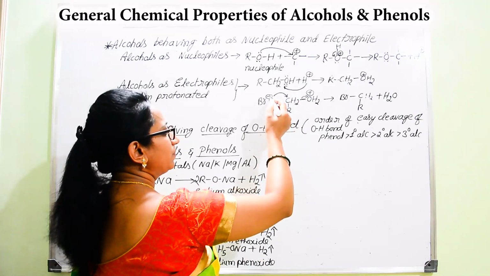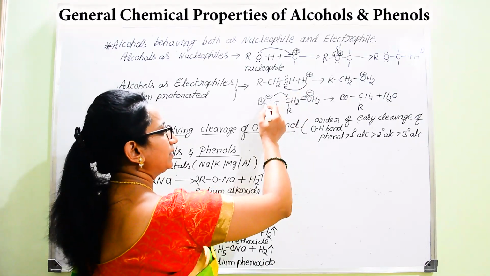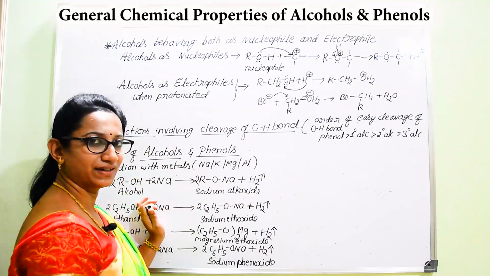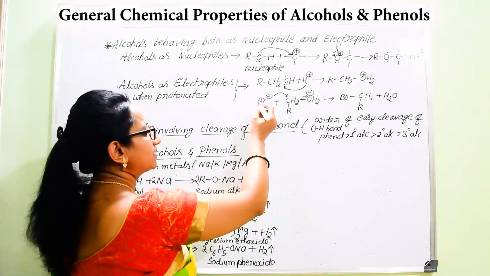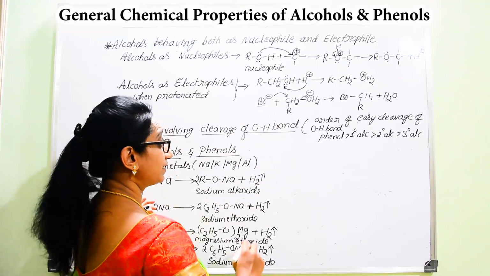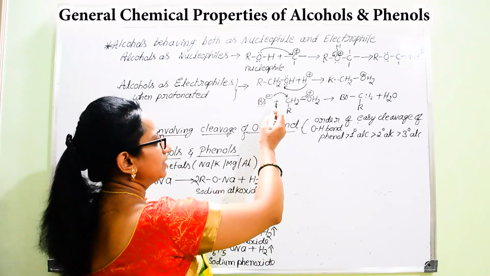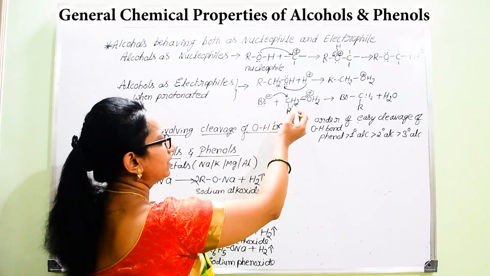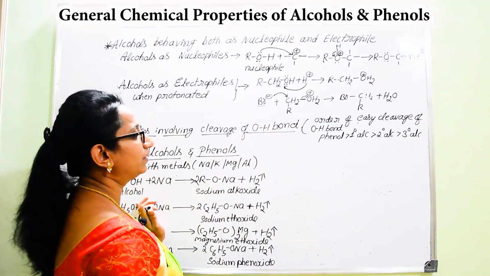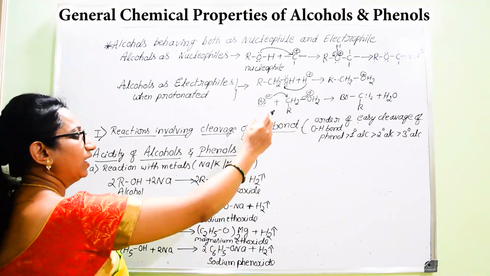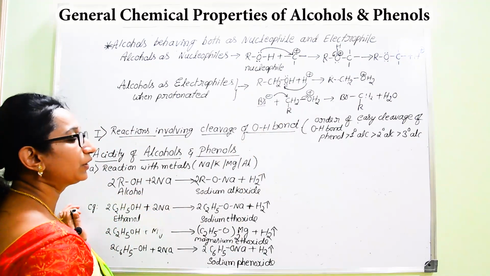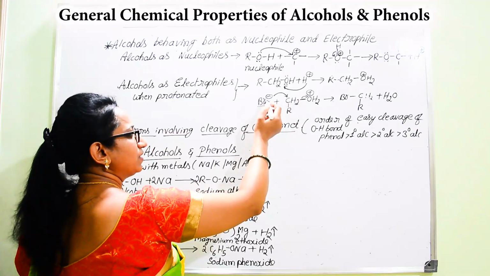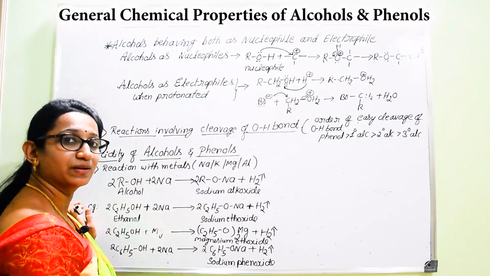Whatever the negative part of the hetero molecule is, here it is a positively charged ion and a negatively charged ion. So if we consider a particular example, Br minus, it is a negative species, and there is a chance for attack of this Br minus on this carbon. Here alcohol is actually acting as an electrophile. It is getting attacked by this electron rich center Br minus.